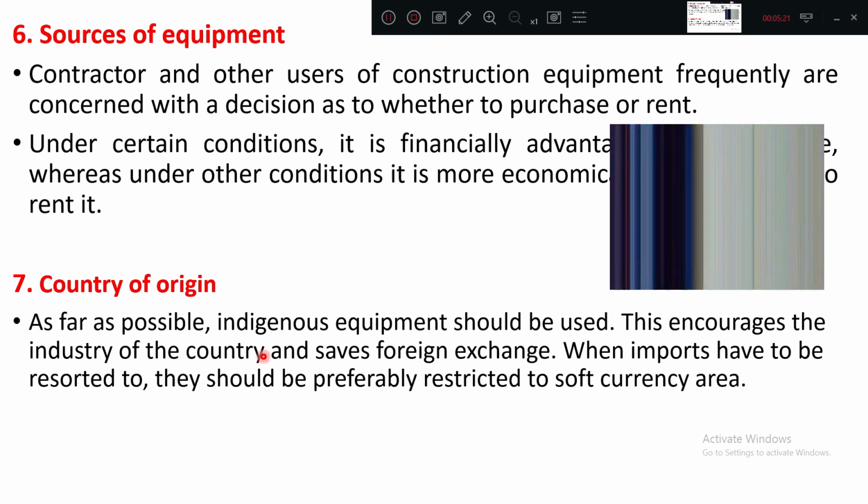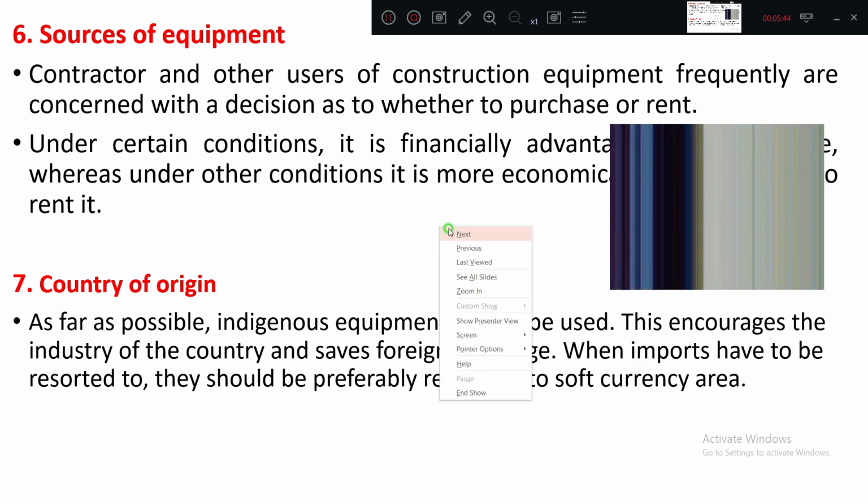Means the local market will develop, local persons will develop. It saves foreign exchange. You don't need to purchase in terms of dollars, so you are saving foreign exchange. When imports have to be resorted to, they should preferably be restricted to soft currency areas. Means common currency, small currency can be used.